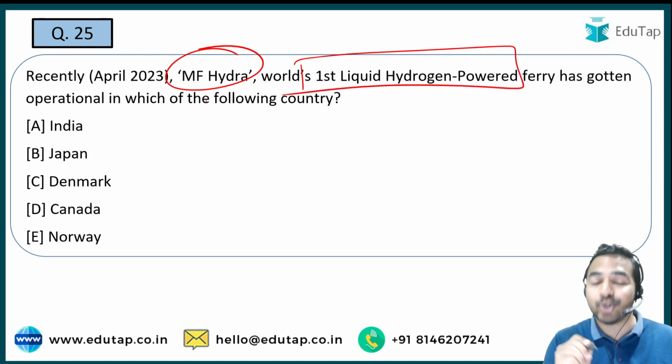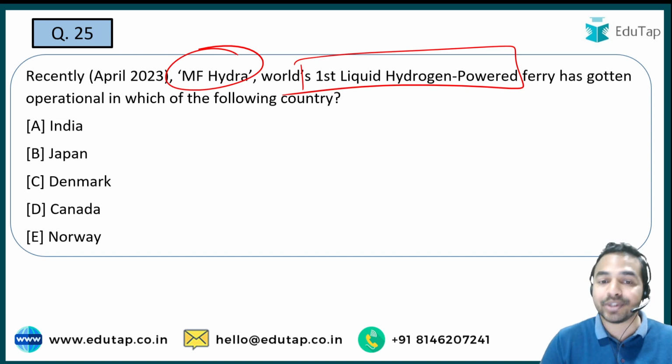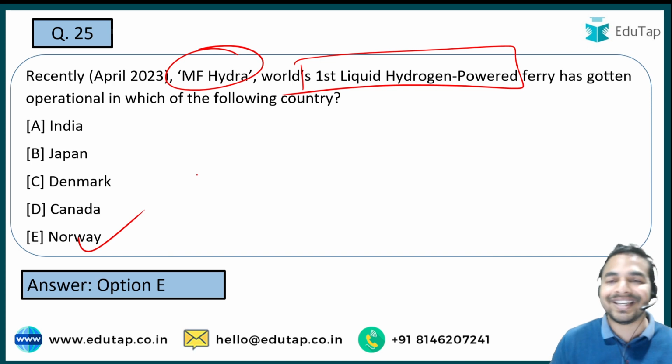So guys, these two words make this question very important from the exam point of view because it is the world's first liquid hydrogen-powered ferry, and you are required to tell me the country where it has become operational. Is it India, Japan, Denmark, Canada, or Norway? So guys, the country which has this particular MF Hydra is option E, that is Norway.